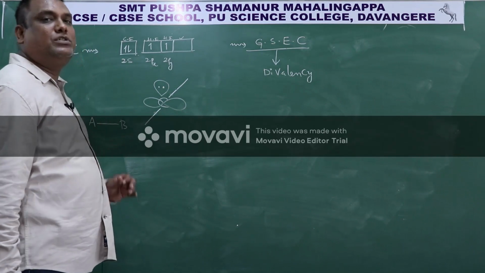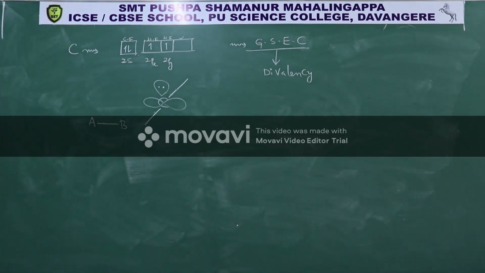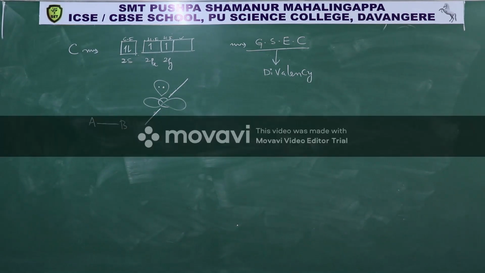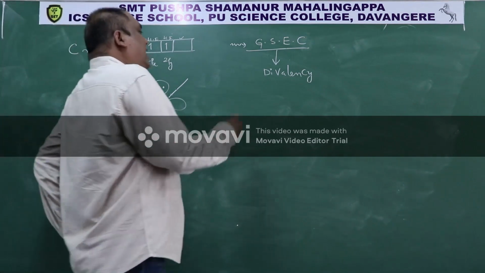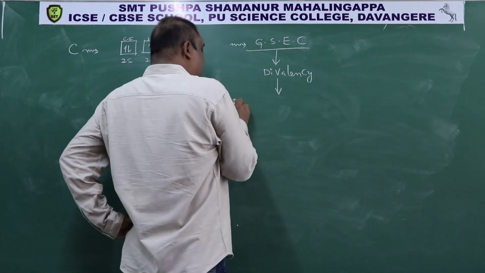What are the examples for that? So divalency is observed in reaction intermediates.